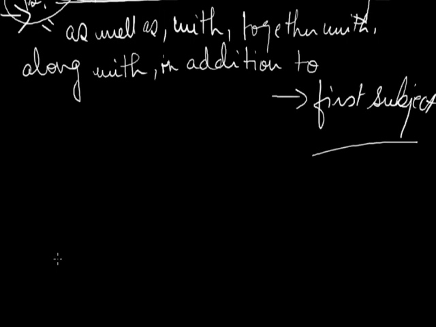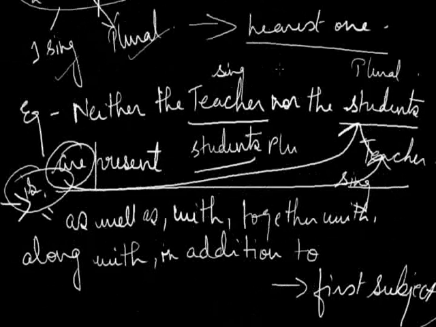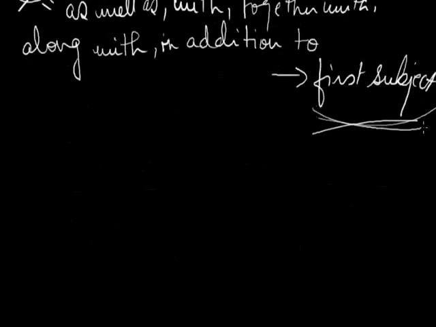Here the verb is have, which is plural because the first subject, that is Tendulkar's children, is plural, as it agrees with the first one.